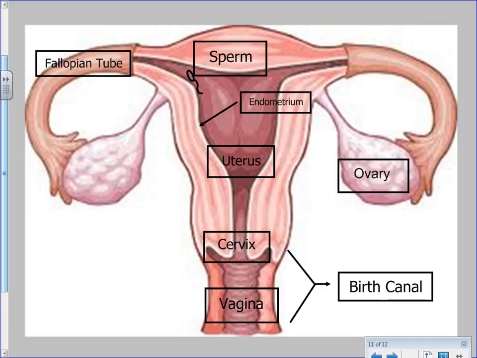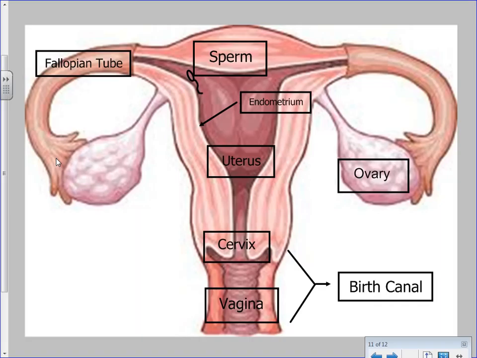Inside of it, it is creating what? Ovum. All right, ovum is the scientific name. Our common name for it is an egg. So it's producing an ovum once a month. Once a month one of these eggs is matured and released, and that's called ovulation, and then it travels down the fallopian tube.